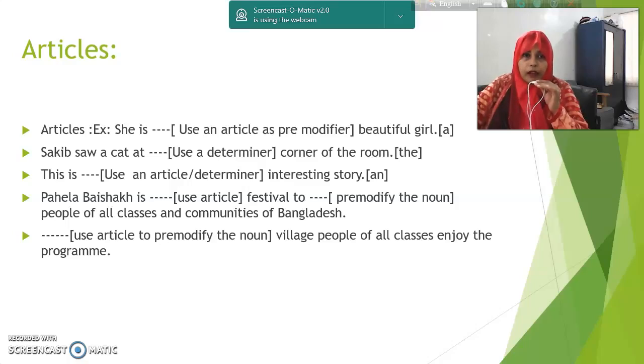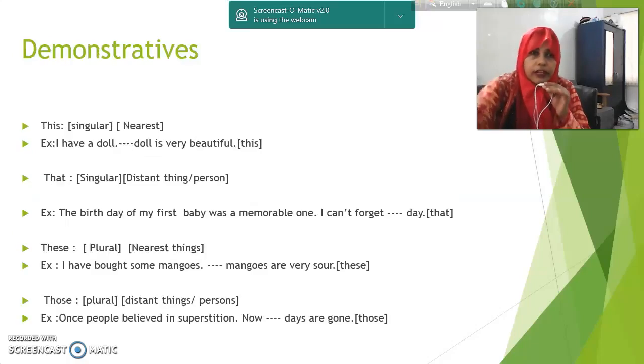Next, blank, use an article to pre-modify the noun. Village people of all classes enjoy the program. Again, people. Which people? Village people of all classes. So here, people is specific and we have to use the. So, I think it is clear to you. Now, let us come to our next slide.